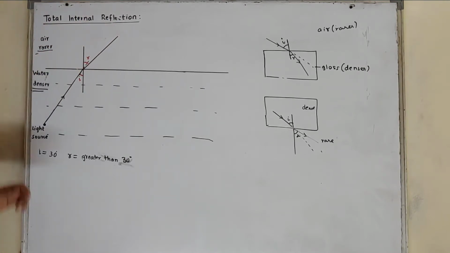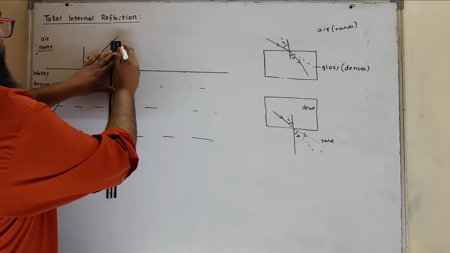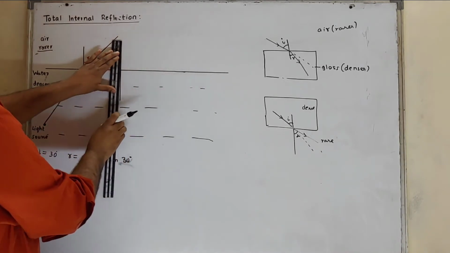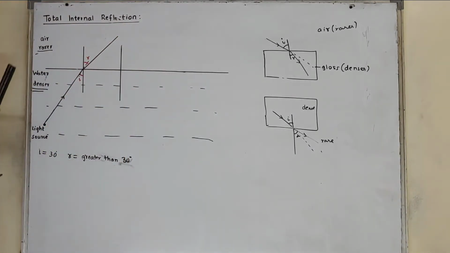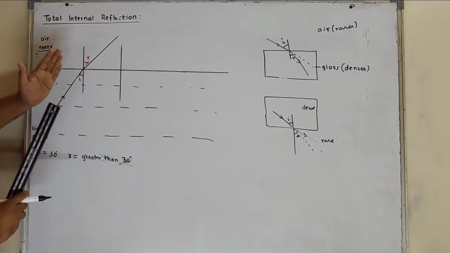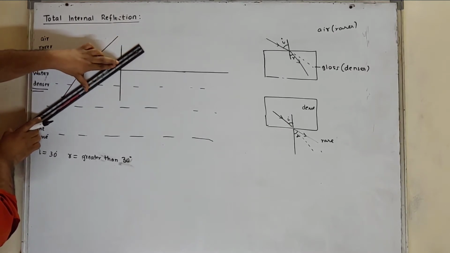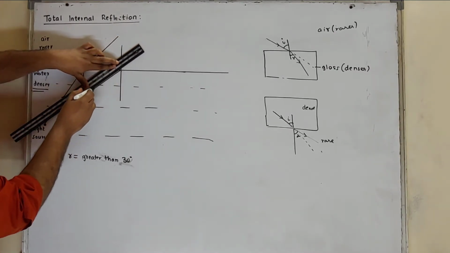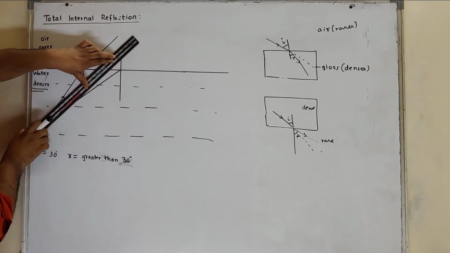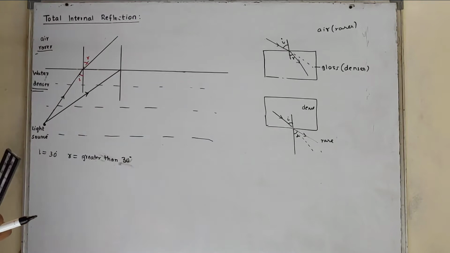Now we are going to increase the value of R. We'll take one more normal. Now this is the light source. This time we are going to increase the angle. Suppose 30. This is the incident ray, this is angle of incidence.